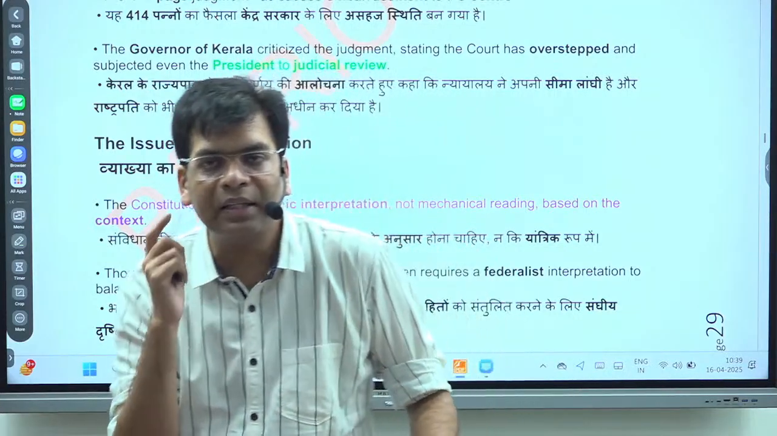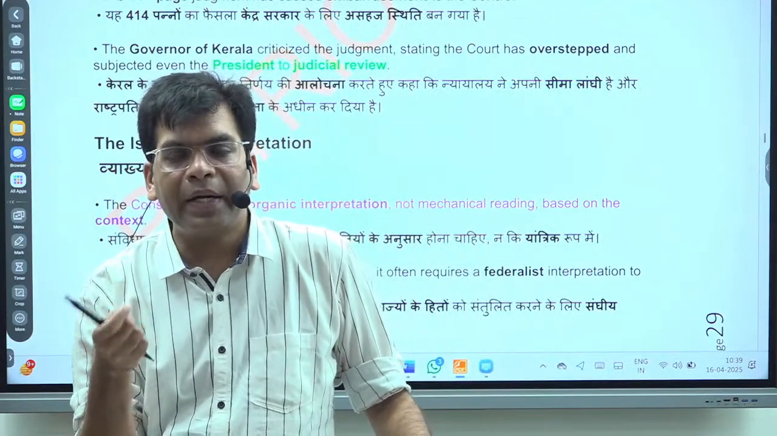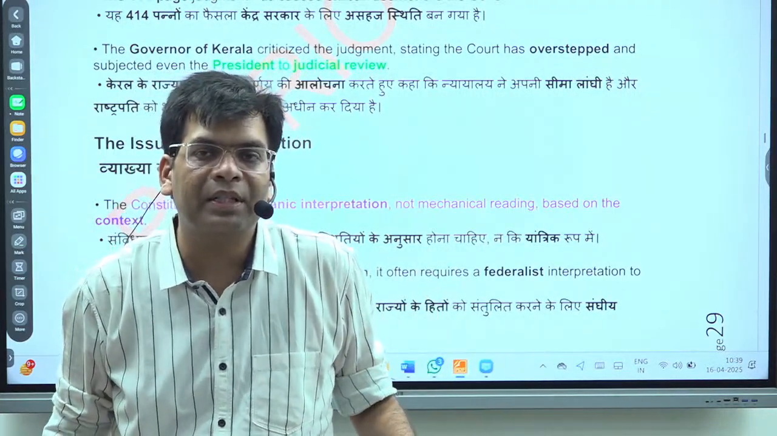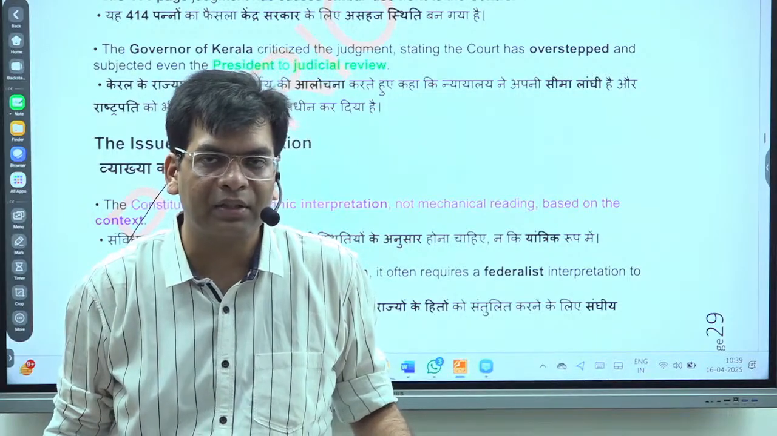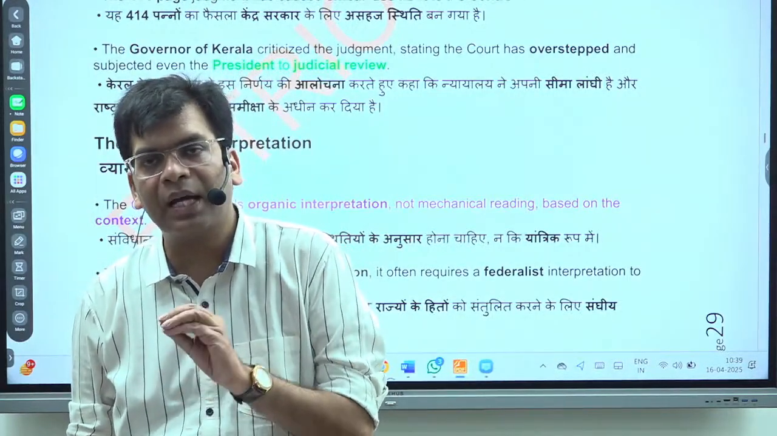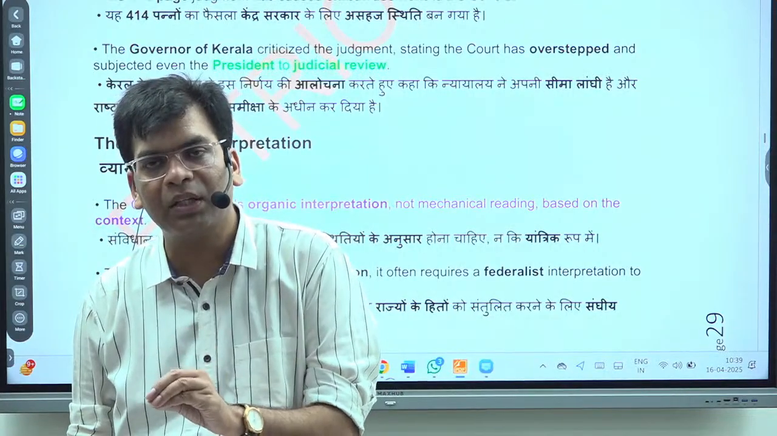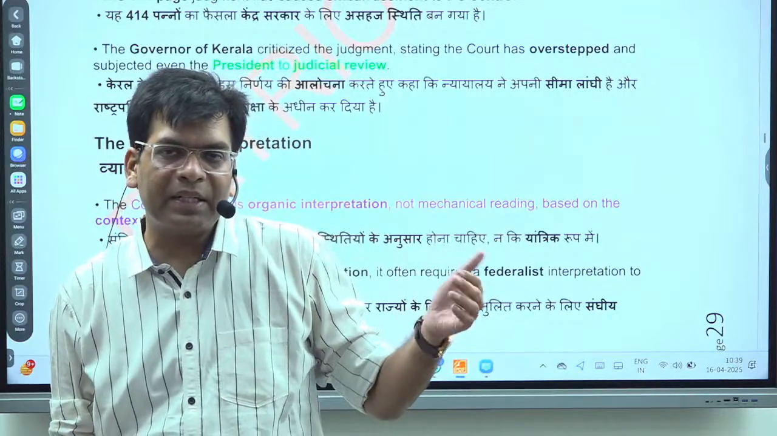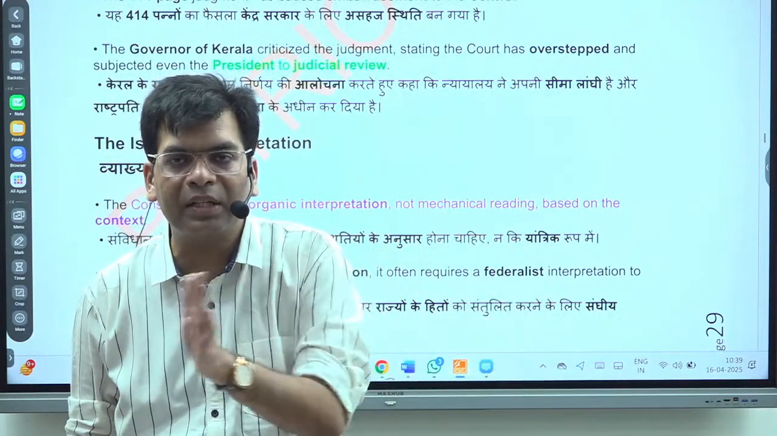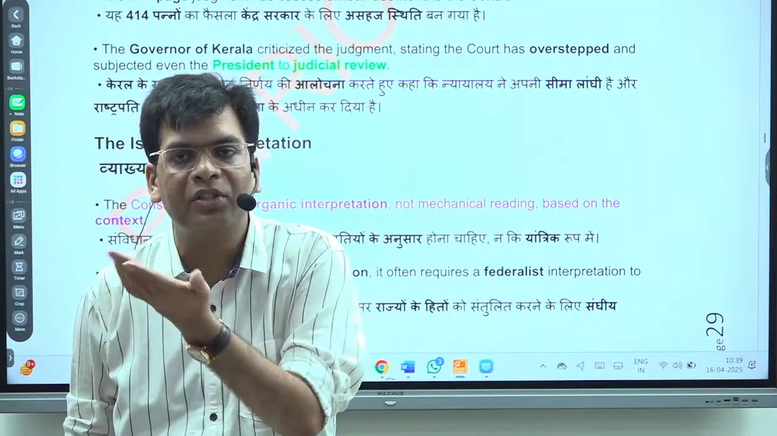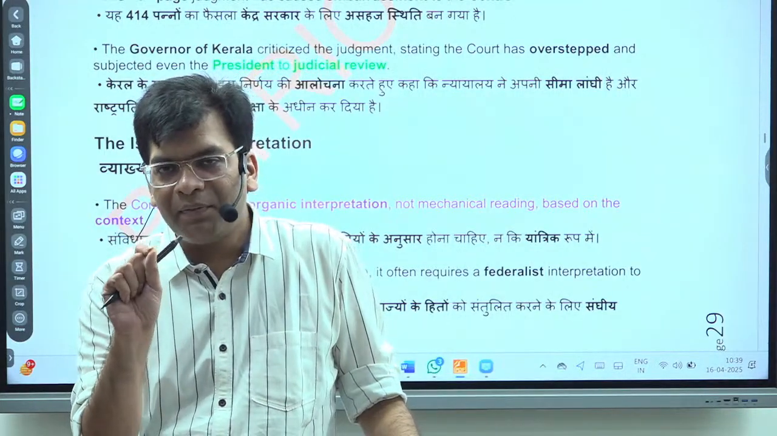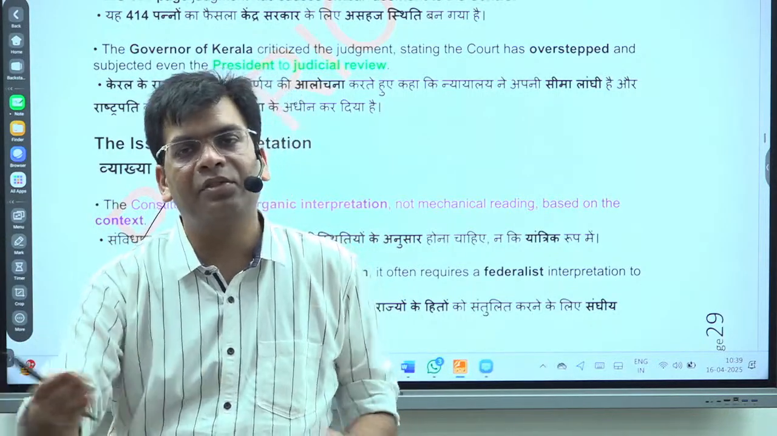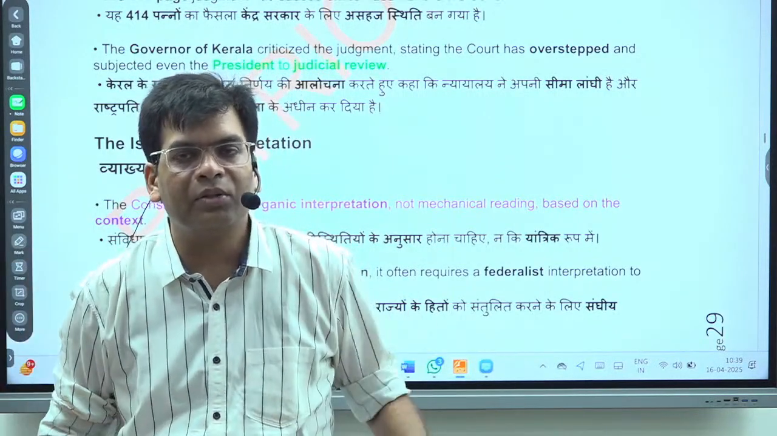One of the examples is that here a time limit has been fixed. Again, you will see there is confusion about what happens if the bill is reserved by the governor for the consideration of the president. The main confusion arising here is that bills come to the governor and are reserved for the consideration of the president. If the president thinks it should be returned for consideration by the state legislature, then the time limit given is that within 6 months the state legislature has to pass it and again send it to the president.